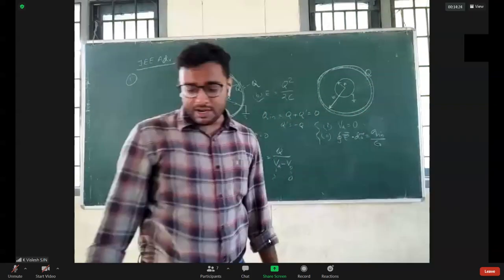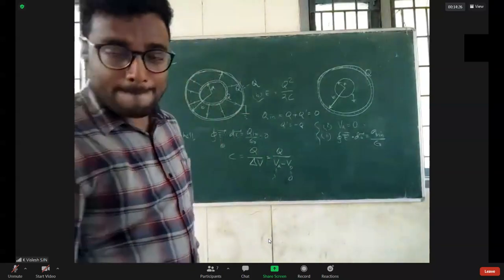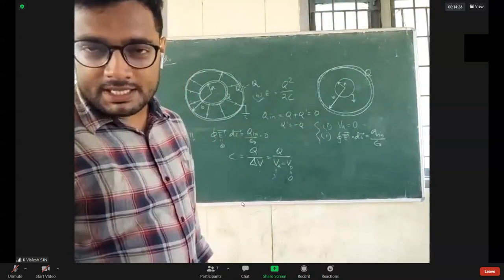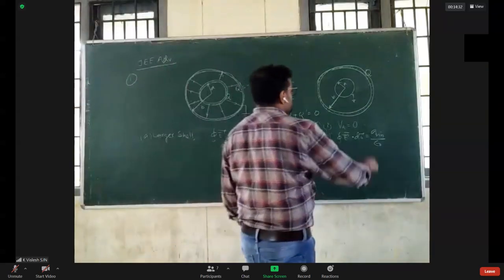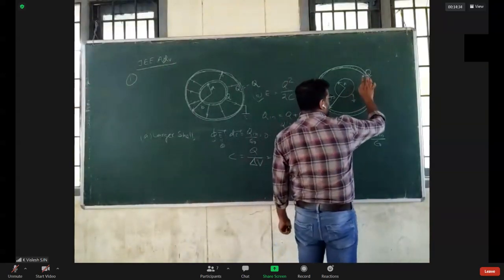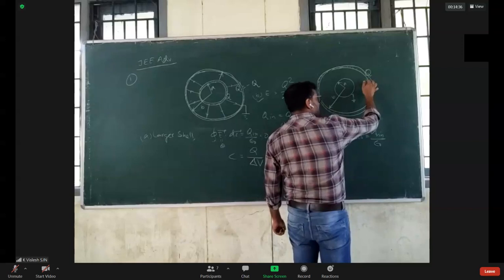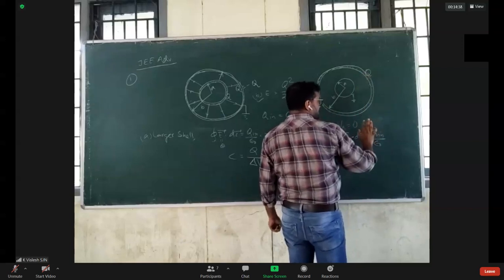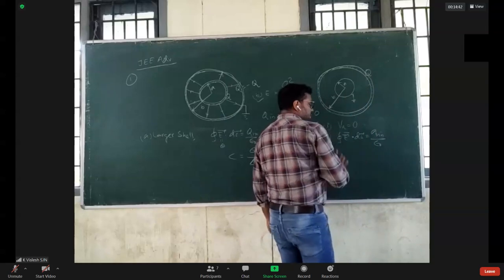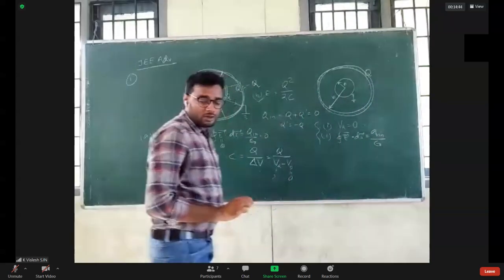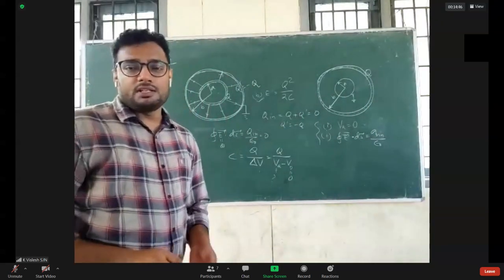Can you find out the charge on the inner sphere and outer sphere, the inner surface of the outer sphere and the outer surface of the inner sphere? With these two, can you find it out or not?